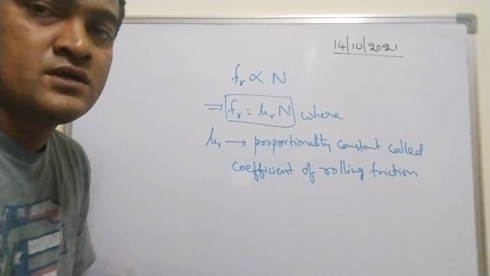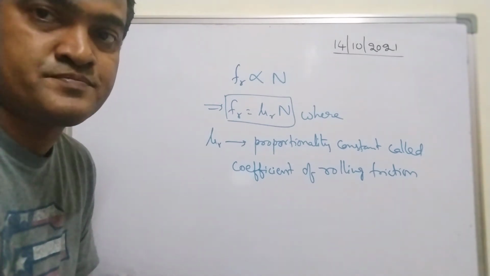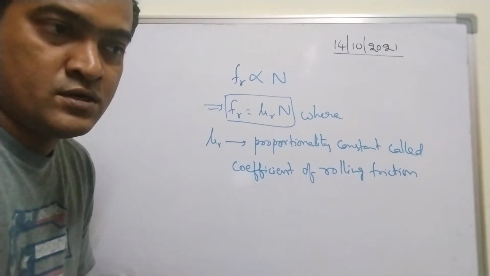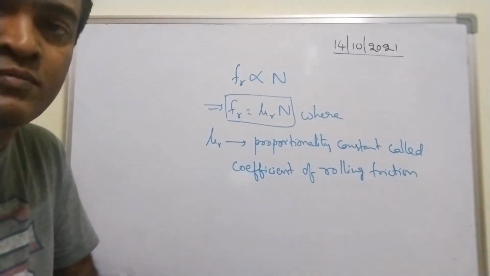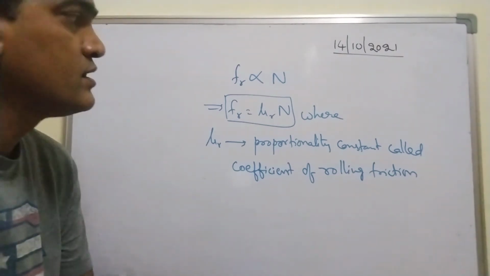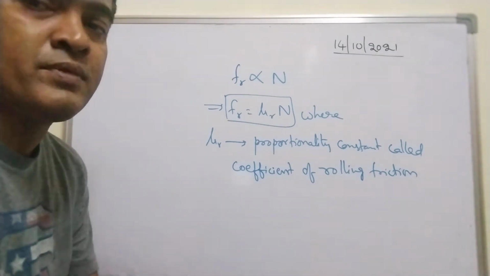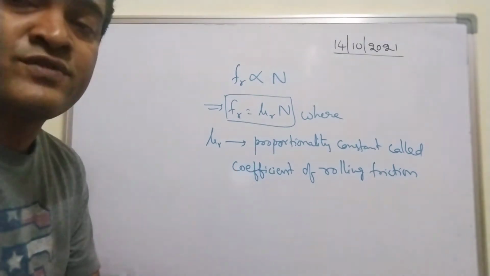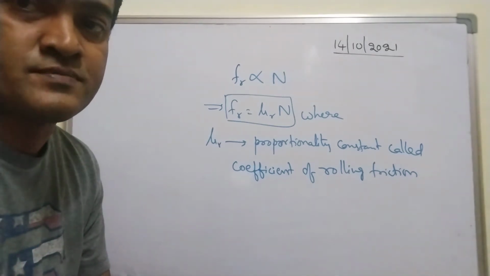Why it is different means, in static friction you have to apply more force, as the body is at rest initially, you have to apply more force, then static frictional force also gets increased. Second one is kinetic friction. Kinetic friction is somewhat less when compared to static friction, whereas rolling friction is further less when compared to kinetic friction, right?